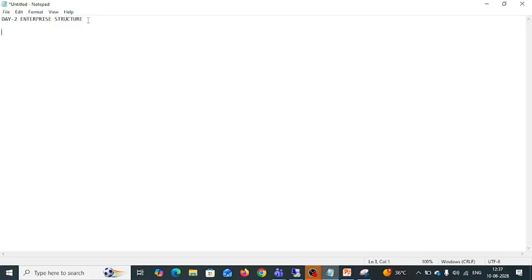Day 2. In the previous class we discussed what SAP is, what ERP is, and the SD flow. Now we are going to learn about the enterprise structure. From SAP SD, we have a few scenarios, and by following those scenarios we can get to know about it.